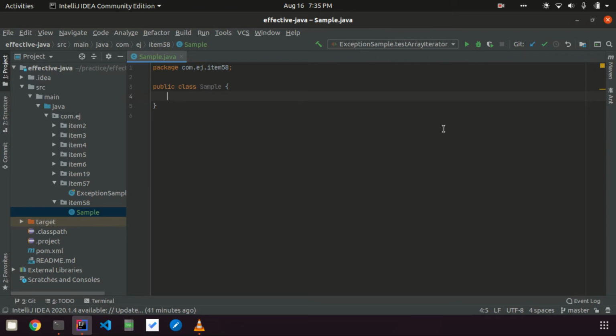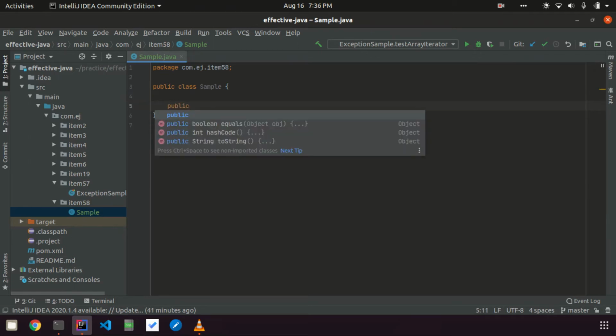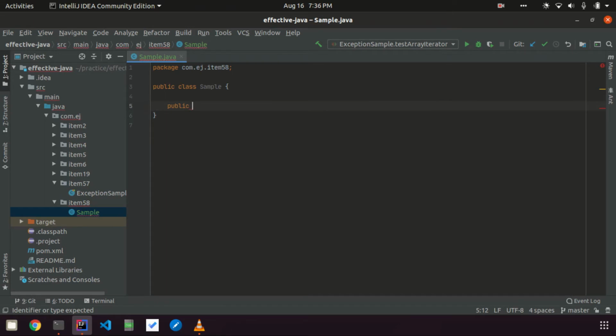Let's see this by an example. Let's say a very simple API where I want to transfer an amount. The amount will be given as an input, and I want to transfer that much from my balance.